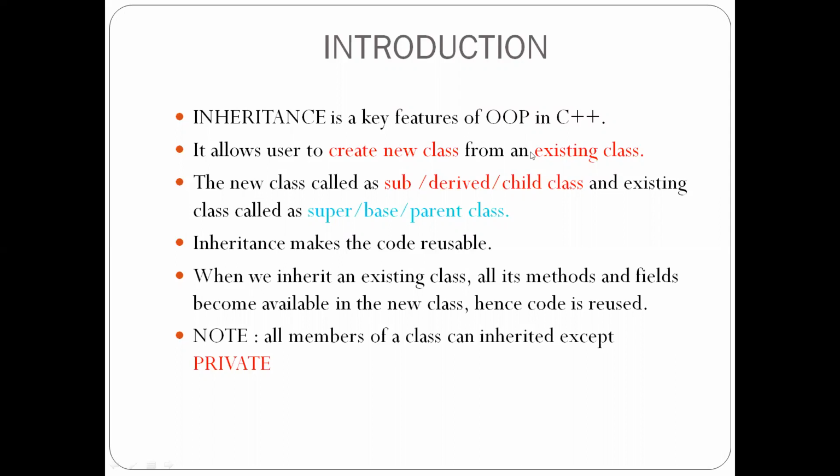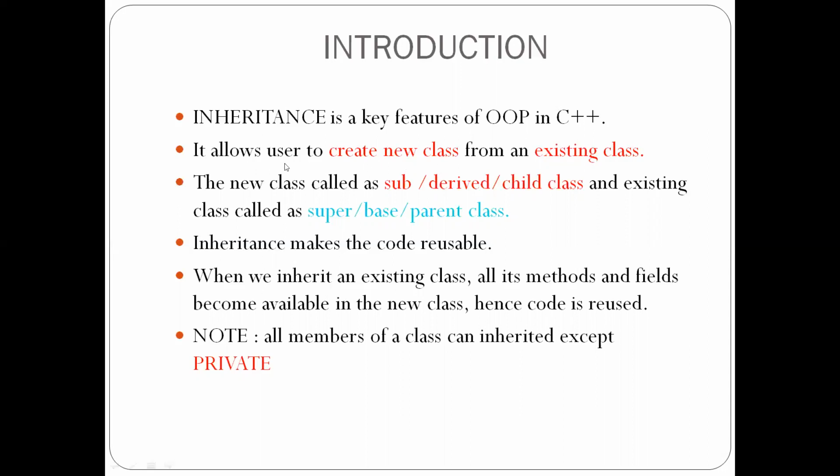In OOP concepts, especially in C++, a main feature is inheritance. What is inheritance? It allows the user to create a new class from an existing class, whereas the existing class is nothing but a parent. From our parents only, a new class, a child, is created.